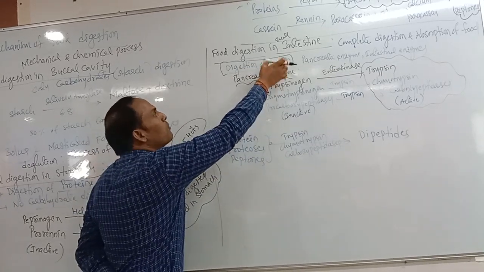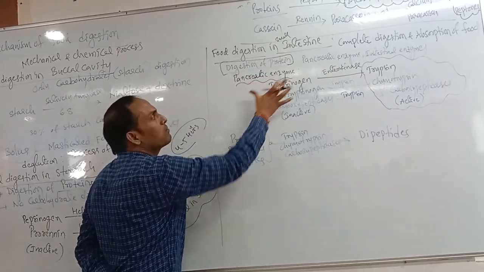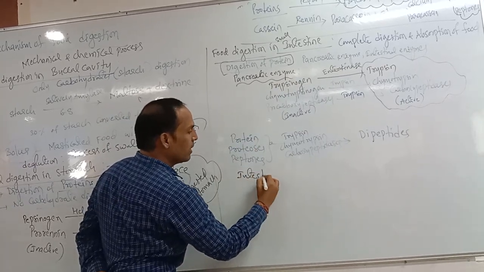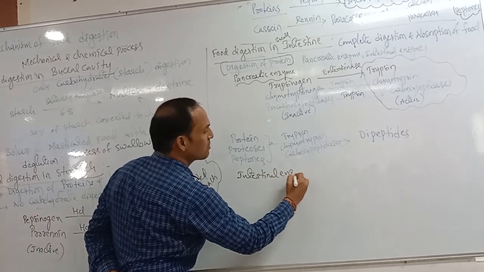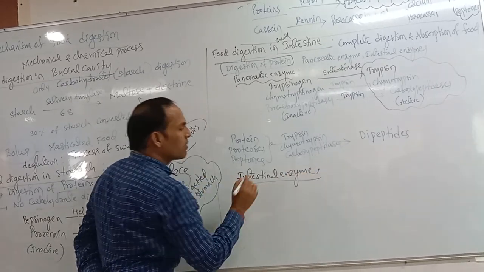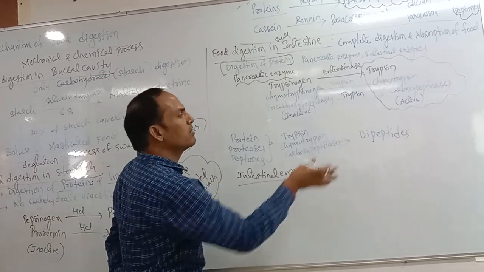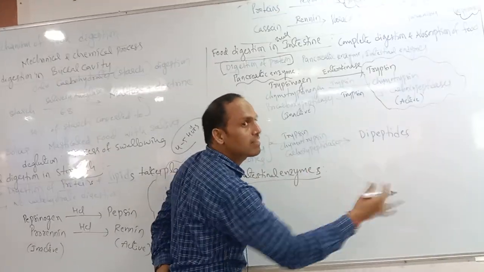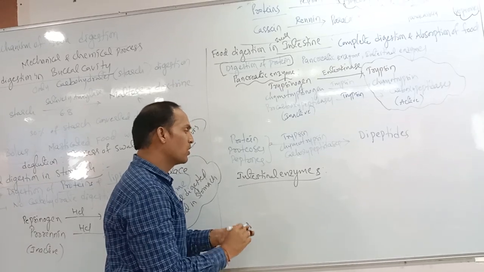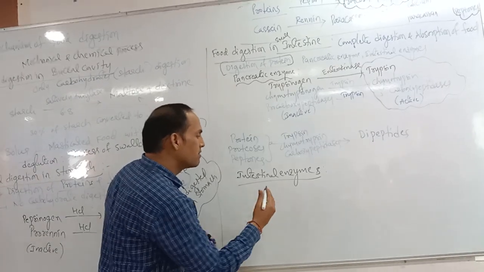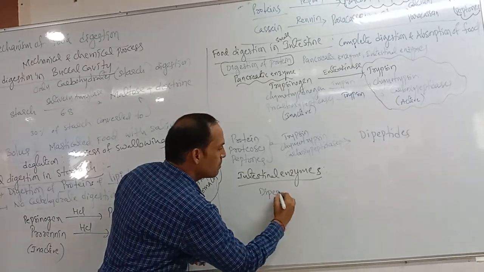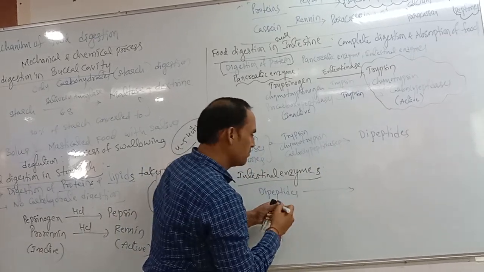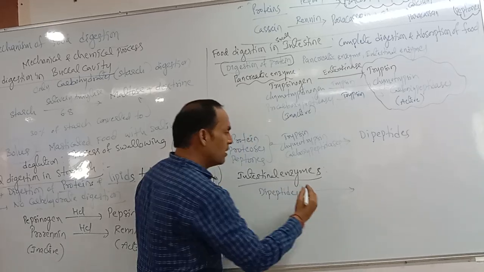Now, in the digestion of protein in the small intestine, after pancreatic enzyme activity, next come the intestinal enzymes. What is the name of the intestinal enzyme that works on dipeptide digestion? Dipeptidases work on it. Dipeptides are already there, and which one will work on the dipeptides?